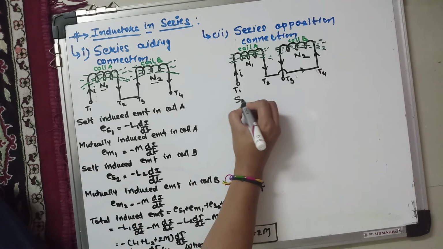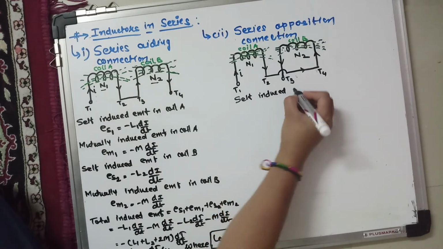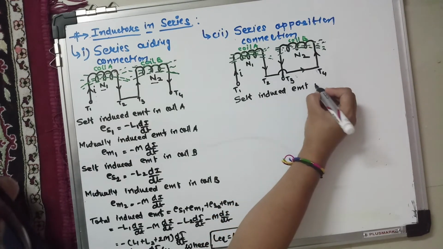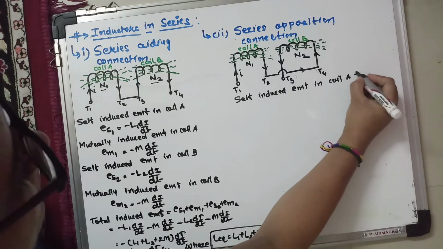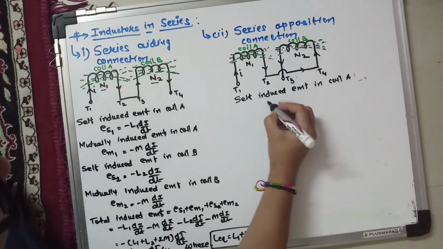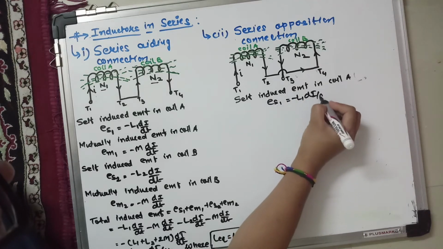So the self-induced EMF in coil 1, coil A, ES1, is equal to minus L1 di by dt.